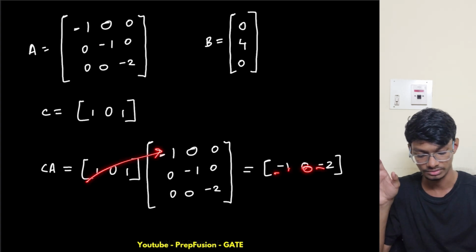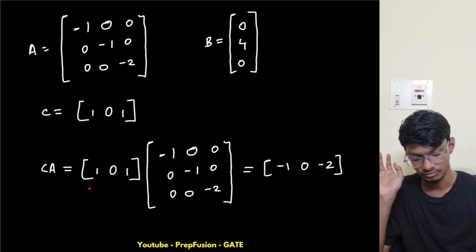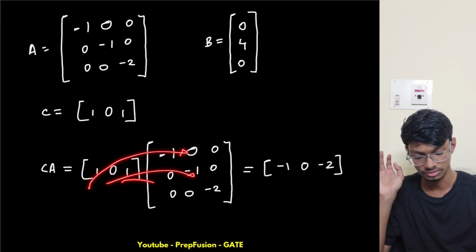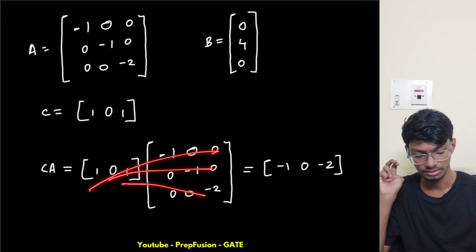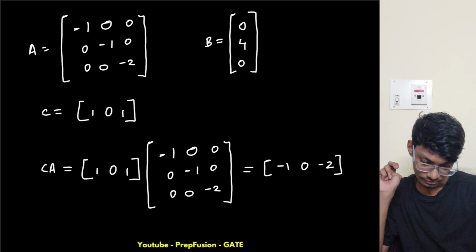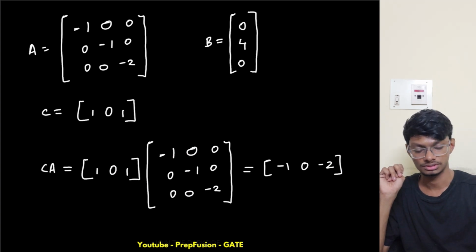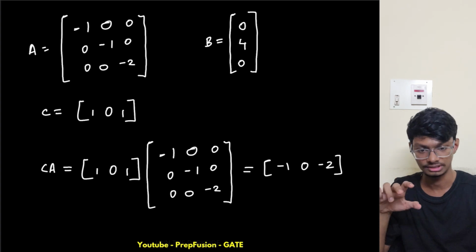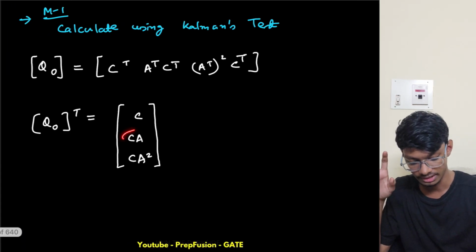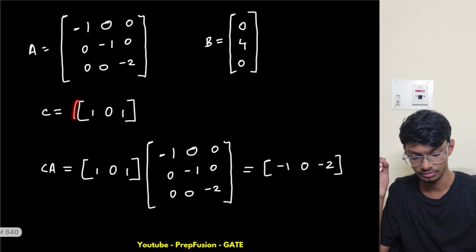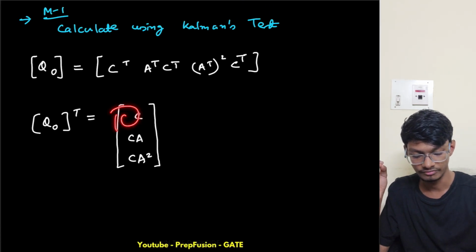Simple, right? 1 times -1, 0 times this, 0 times this, so this becomes -1 plus 0, and then 1 times 0, 0 times this, 0 times this, so this becomes 0 only, and 1 times 0, 0 times this, -2, so this becomes -2 only. So this is the CA, and this was the second element. First element is simply C only, so everything will be a row matrix.